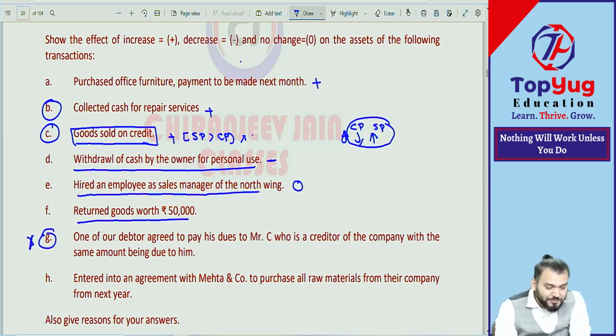Return goods worth rupees 50,000. The goods have been returned. Minus. Very good.